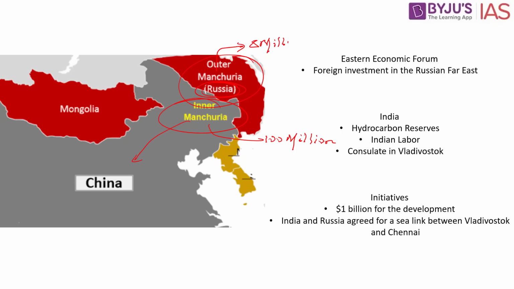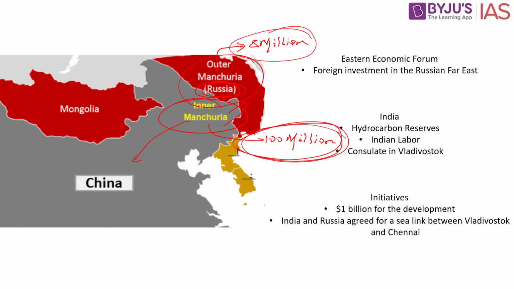So this is where Russia is apprehensive. Russia feels that because the inner Manchuria part has a population of about 100 million, there is very little population on the Russian side. There might be people who move from inner Manchuria to the outer Manchuria, where they have the historical connection. So what might happen? People from China might enter Russia and invade this particular region, and over a period of time the demography in this region may change as well.